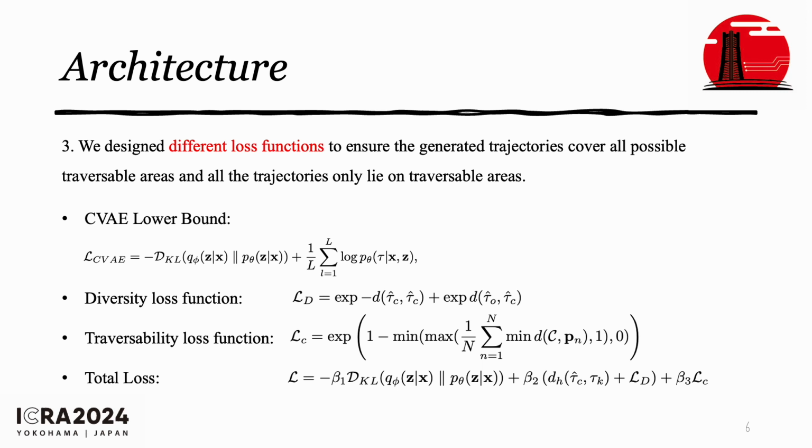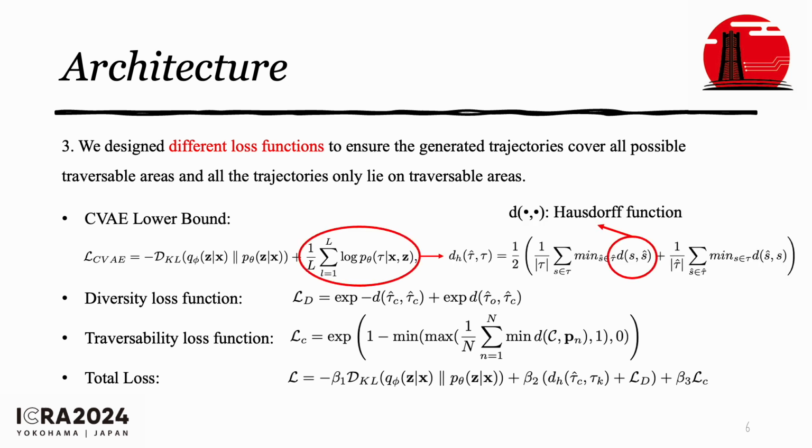The third contribution is about the loss function. The first loss function is the CVE lower bound. And for the reconstruction loss, we use Hausdorff function to calculate the distance between the ground truth trajectories and the generated trajectories. And the second loss function is the diversity loss function. In this loss function, we encourage the effective trajectories as diverse as possible to cover more traversable areas.